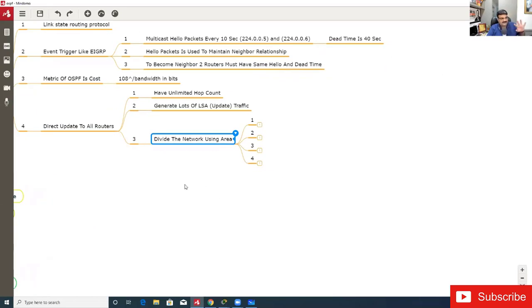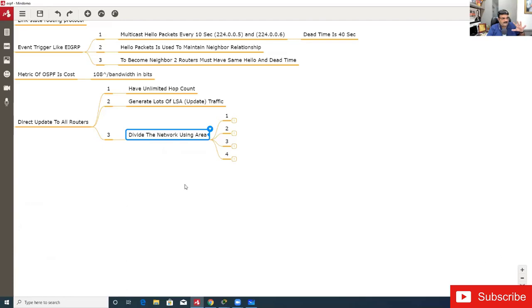So now we have to consider 4 points about areas. The first is that the area is a boundary of LSA. In terms of OSPF, the update is known as LSA, and the area is a boundary of LSA. The point is that your update cannot cross the boundary of your area. Maybe you have a question like how to create an area; I am going to explain that.